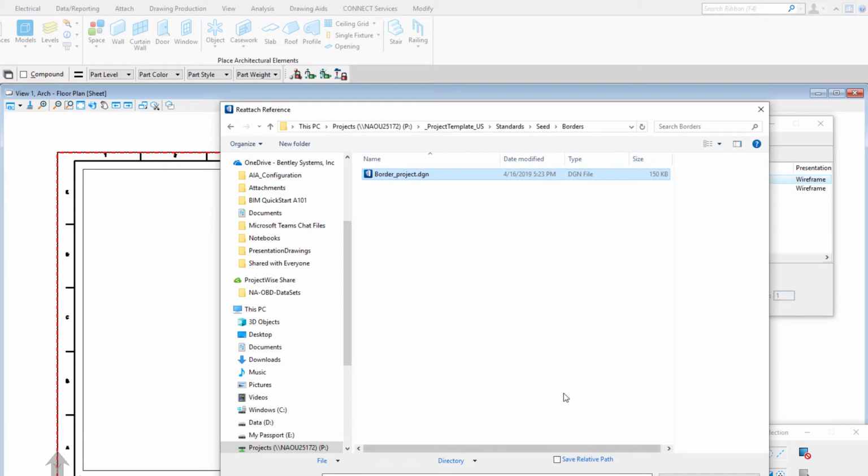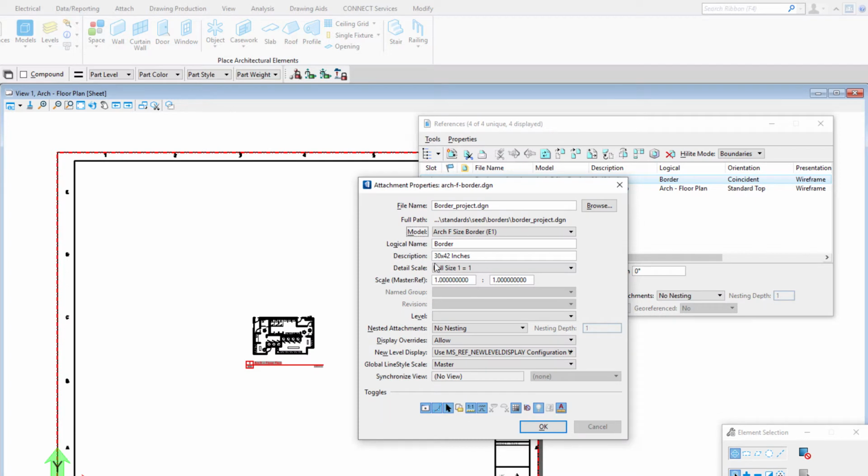Make sure you don't select save relative path. We want to just set this as the reference. The reference pathing for the work set will then find the correct project border depending on the work set that is active. I'm going to select open. You'll notice it indicates that's the 30 by 42 inch border. We're going to attach that full size.